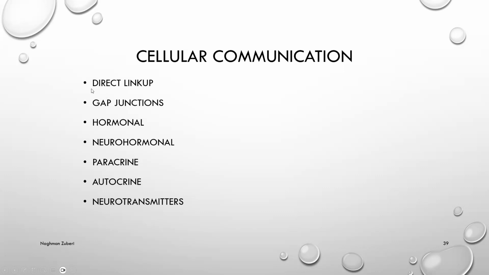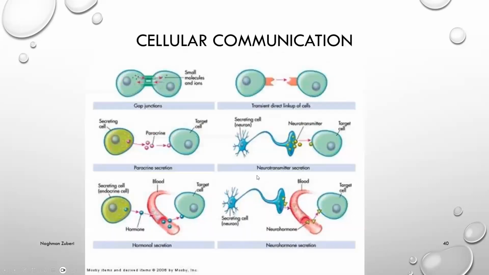Cellular communication. It could be through the direct link up, through the gap junctions, through hormones or neurohormones. Then it could be paracrine or autocrine, and through the neurotransmitters. So this is the gap junction. There is a gap between them and they make the gap junction. So the small molecules and ions can be exchanged. This is the transient direct link up of the cells.